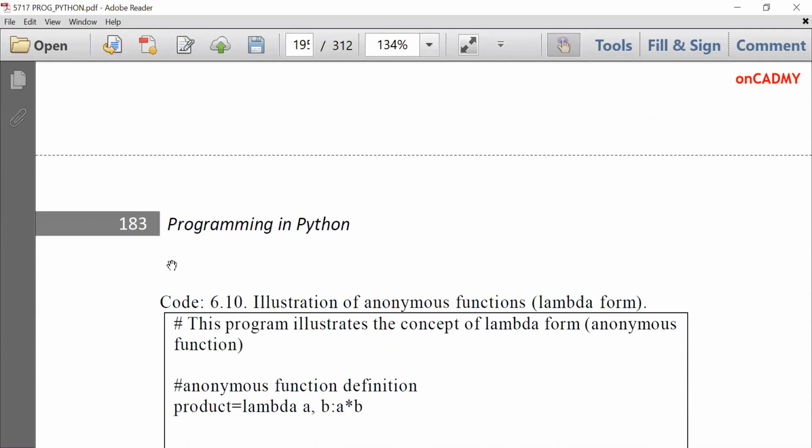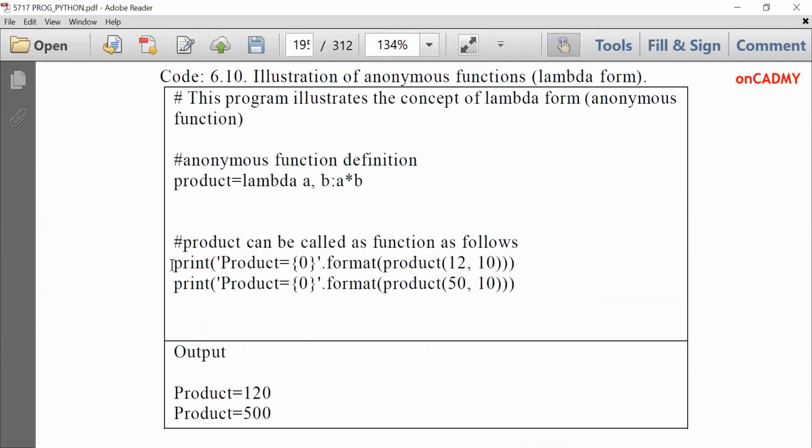After that, we'll discuss characteristics also. This is an example. We have defined a lambda function with two variables, a comma b, which is going to perform multiplication of these variables, and the result will be assigned to product. And in the function call, how will we call it? Print product is equal to 0 dot format product is equal product, and then in arguments we'll specify the values of a and b, which are 12 and 10.